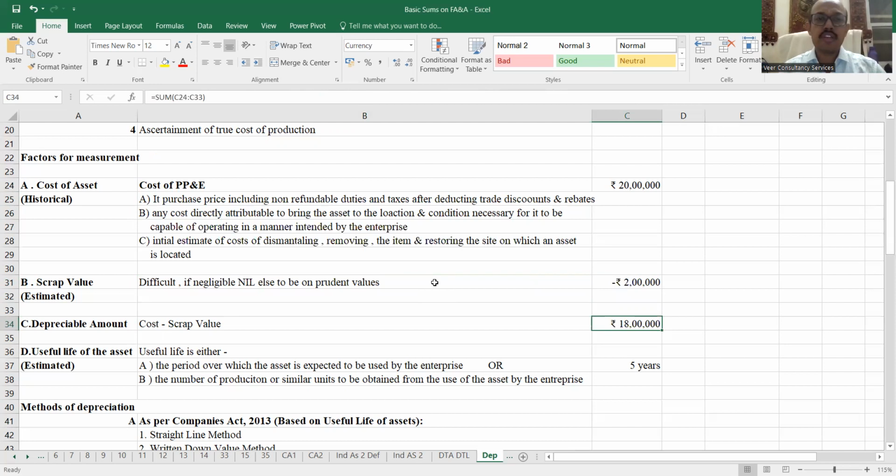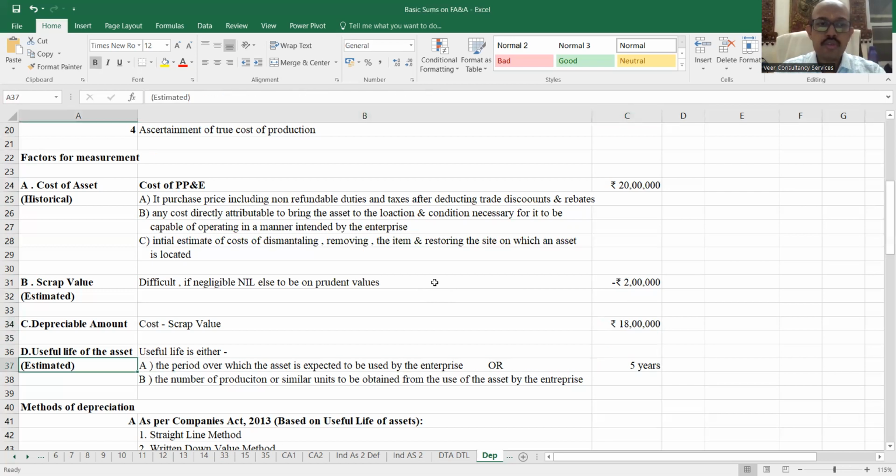मतलब 18 lakh rupees का जो amount है, that I have to allocate to the asset over a period of time. और मुझे वो cost recover करना है every year from my income. So this is 18 lakh rupees. That is the depreciable amount. So the three words used in the definition, cost of the asset is defined over here, जो 20 lakh है. Scrap value is 2 lakh rupees, and the depreciable amount means what? It is the cost minus the scrap.